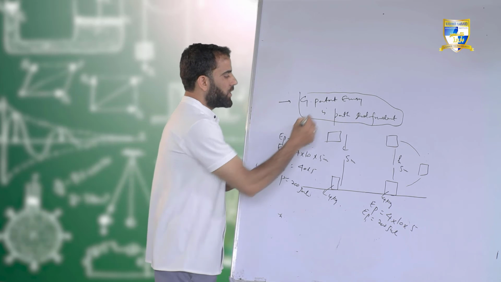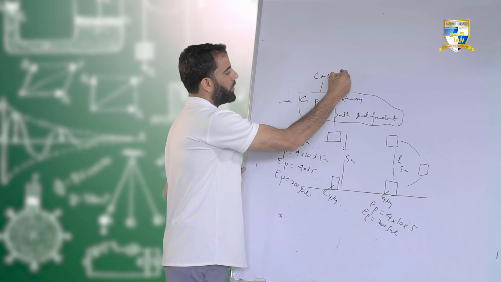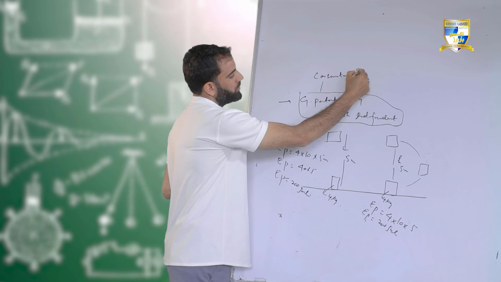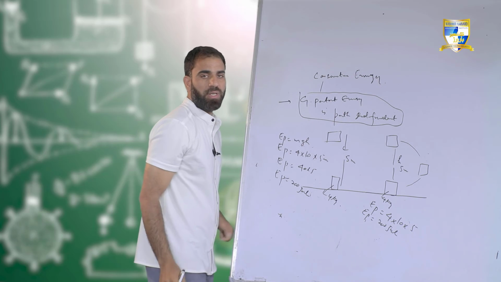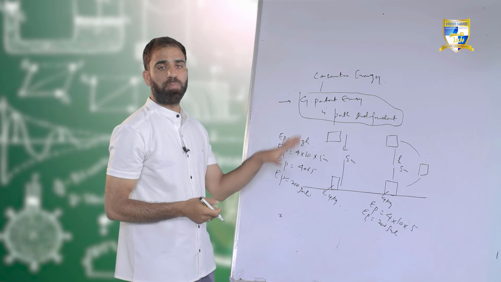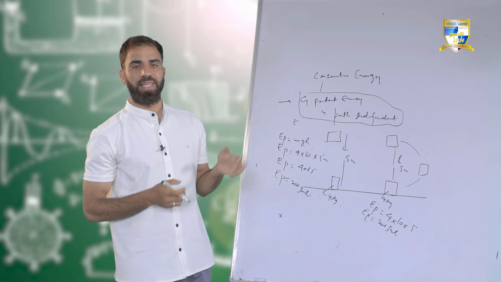Or I can say gravitational potential energy is a conservative energy, which means it doesn't depend upon its path. It is path independent. I hope you have understood today's lecture.